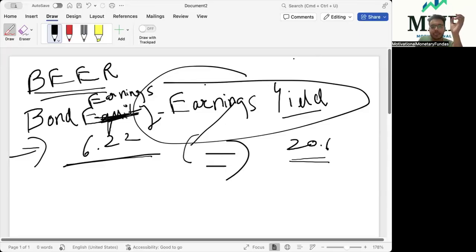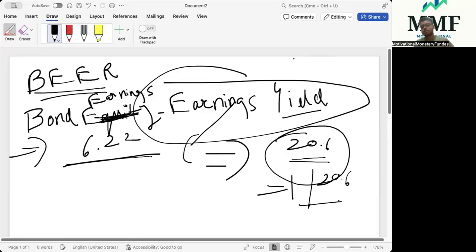20.6. Okay. So we can't just directly divide 6.22 by 20.6. We have to take the inverse of this 20.6, so 1 divided by your price to earning ratio. Your earnings yield is a different metric, where earnings yield is the inverse of the price to earning ratio. So firstly, you need to have the price to earning ratio, and then you need to take the inverse of it.